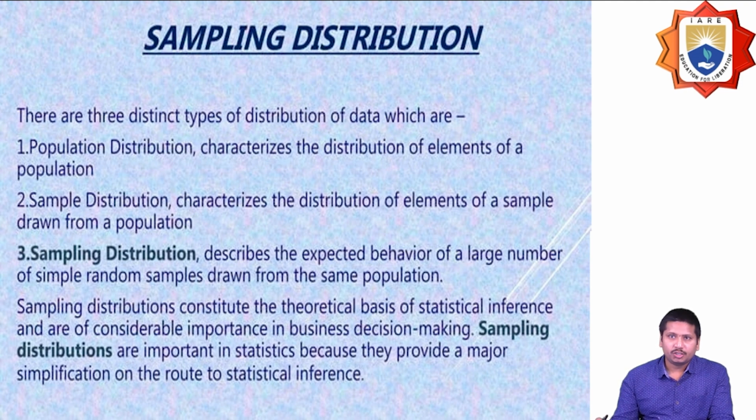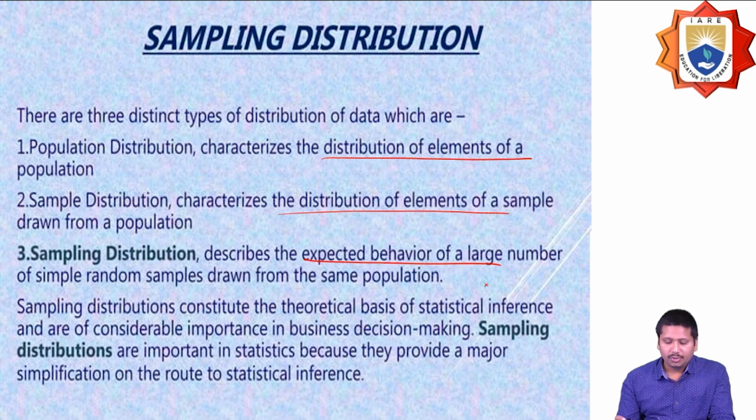The population distribution characterizes the distribution of elements of the population, and the sample distribution characterizes the distribution of elements of the sample drawn from the population. And sampling distribution describes the expected behavior of a large number of simple samples drawn from the same population.